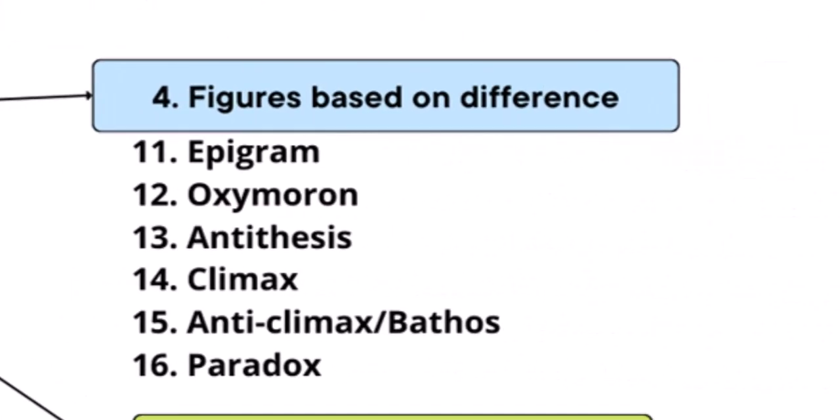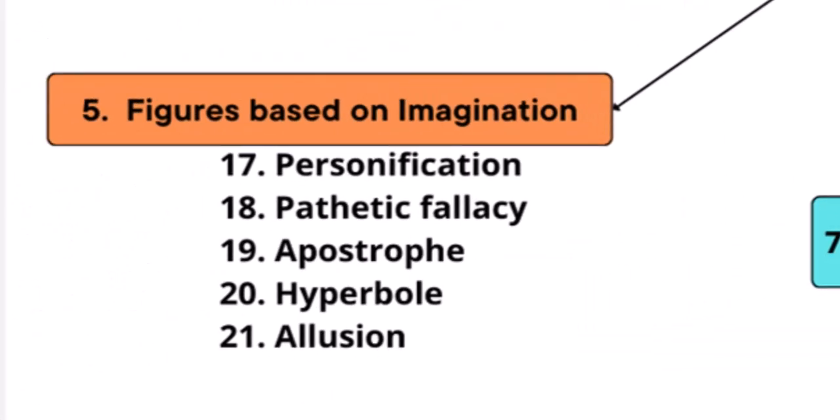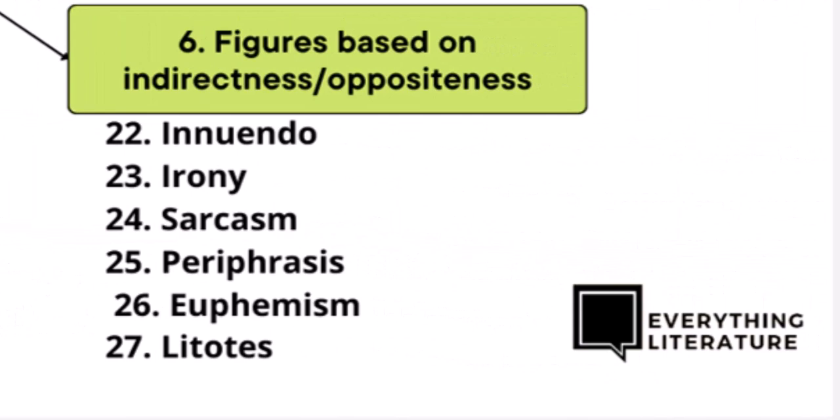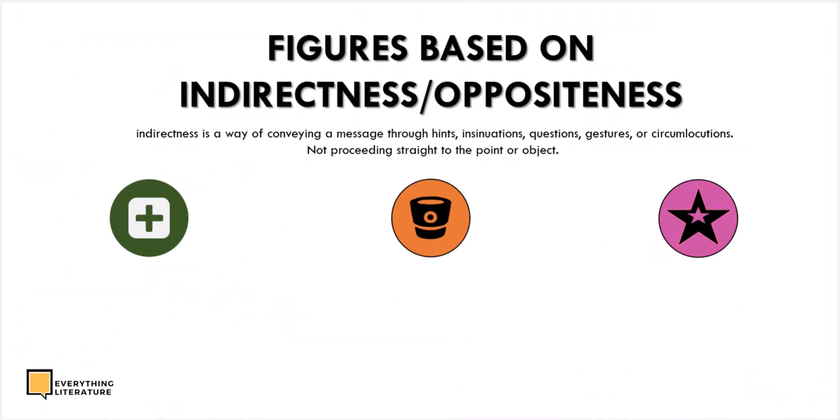Figures based on difference: epigram, oxymoron, antithesis, climax, anticlimax, paradox. Then figures based on imagination, we have personification, pathetic fallacy, apostrophe, hyperbole, allusion. Then we have figures based on indirectness or oppositeness, which will be the focus for today's class. We have innuendo, irony, sarcasm, periphrasis, euphemism, and litotes.